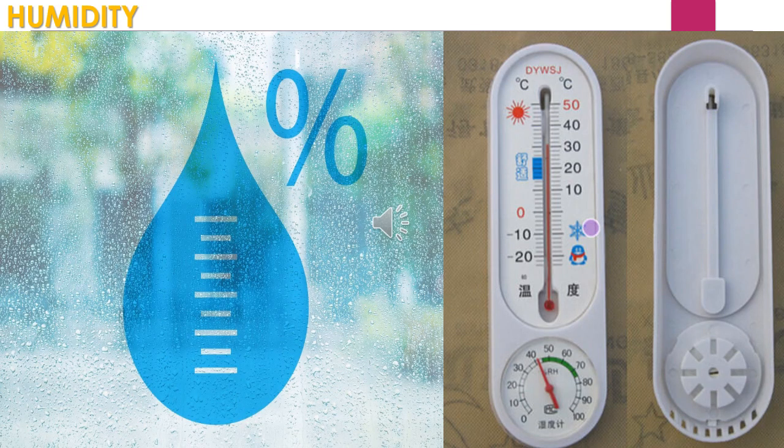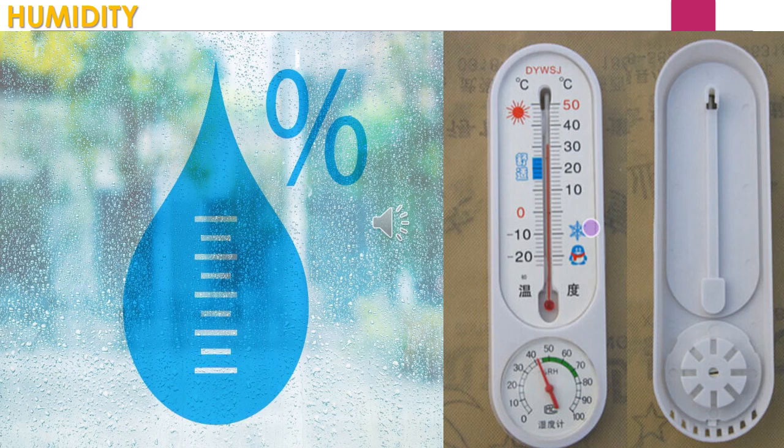Then the last one, humidity. Humidity is an important aspect of the atmosphere because it affects both weather and climate. So what do you mean by humidity? The amount of water vapor present in the atmosphere is referred to as humidity. The humidity of the atmosphere is high when it has large quantities of water vapor.